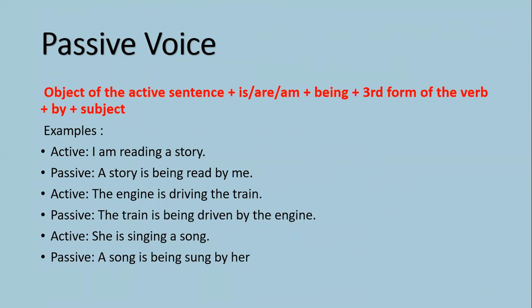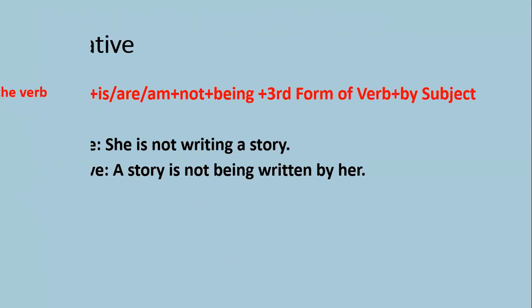Example: if in active voice, I am reading a story, then we will change it into passive voice in such a way: a story is. Here we will use is because it is singular. A story is being read by me. The engine is driving the train. The train is being driven by the engine. Here the engine is the subject of the active sentence. She is singing a song. A song is being sung by her. She will change into her in passive voice.